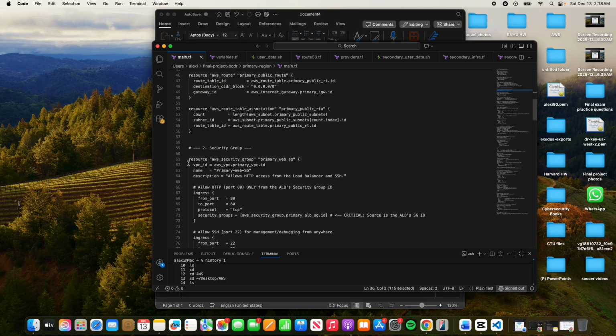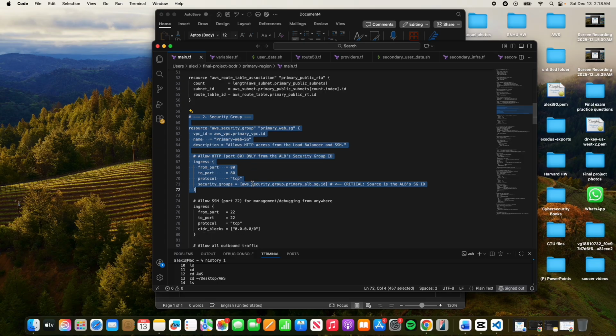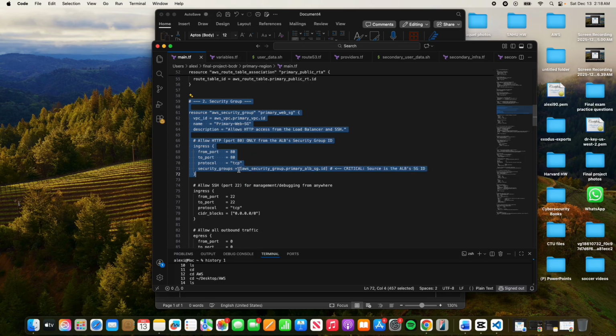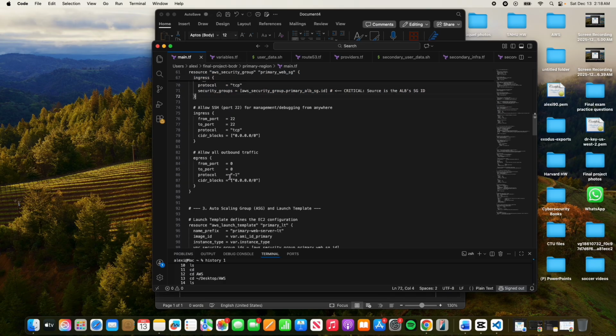In section 2, we set up the security group. The most important rule here is for the web server itself. We allow inbound HTTP access on port 80, but only from the application load balancer's security group ID. This prevents direct internet access to the EC2 instances, making the ALB the single secure entry point.